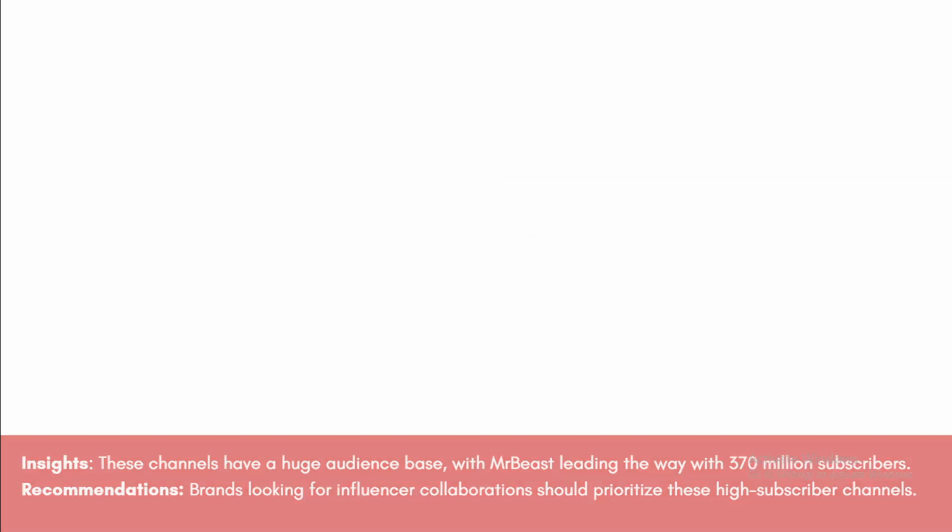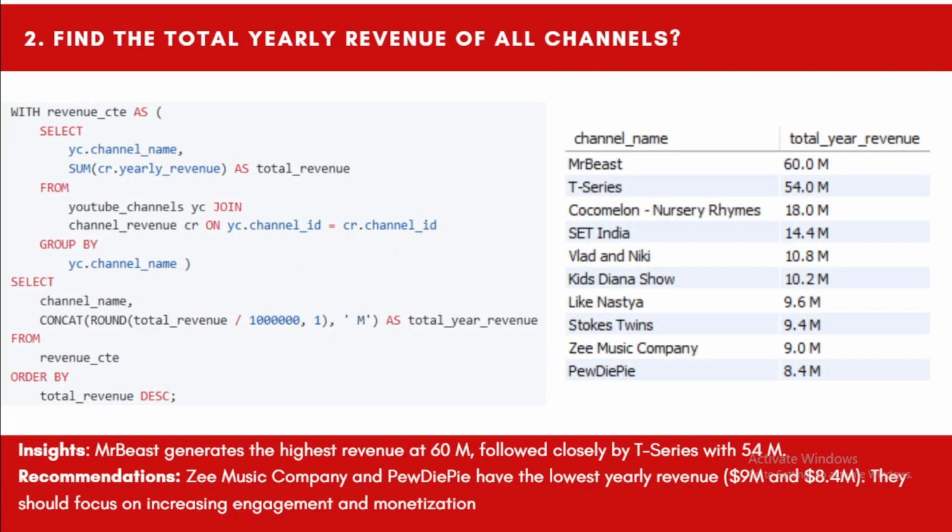Let's move further. In this, we were asked to provide the total yearly revenue of all channels. For this, I used the CTE concept for analyzing the data and providing an answer to this particular scenario. By analyzing it, I found that Mr. Beast has the highest total yearly revenue, 60 million, followed by T-Series and then the Cocomelon channel.